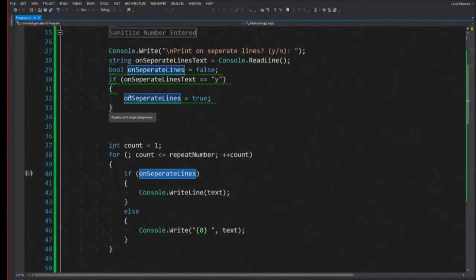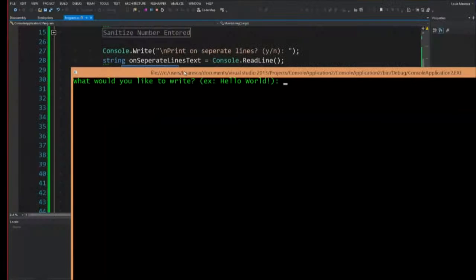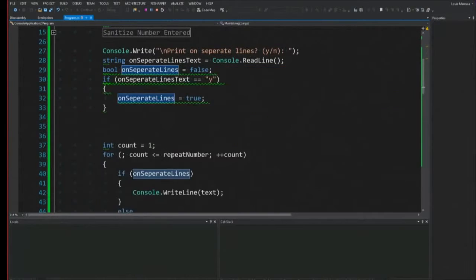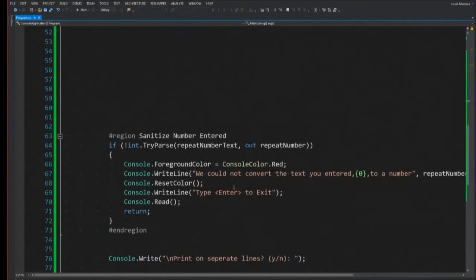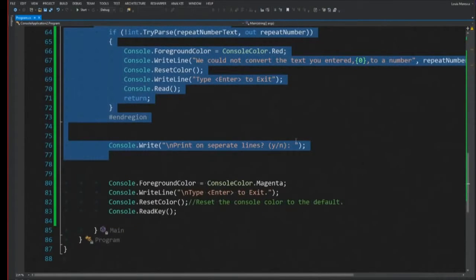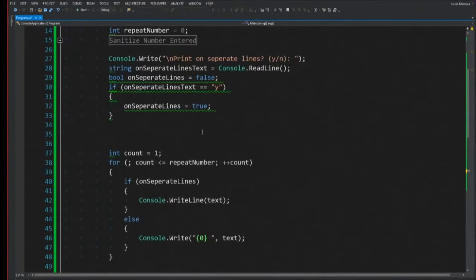Right. So if we run this. What you're doing in this piece of code is you've got that first if statement to look at the yes or no entry from the user. And all you're saying is if it's yes, then go ahead and set the Boolean variable to true. If not, set it to false. And then you're using it again in the loop, saying, if they said yes, so if the Boolean expression is true, go ahead and put it on its own line. If not, go ahead and write them one after the other.